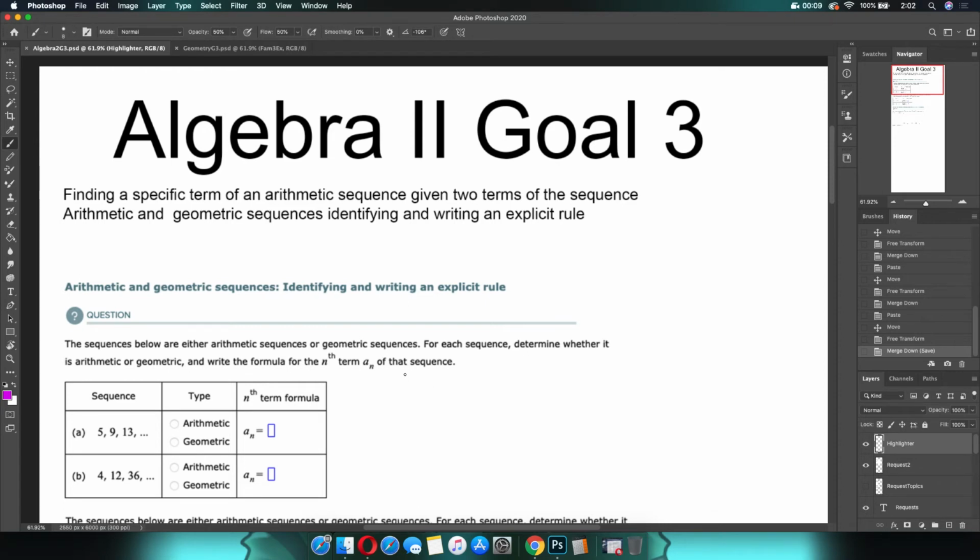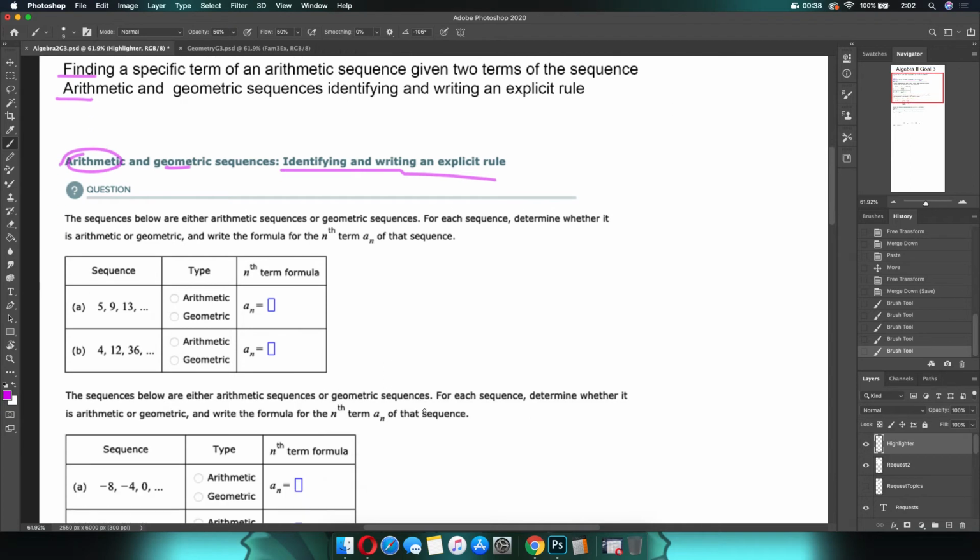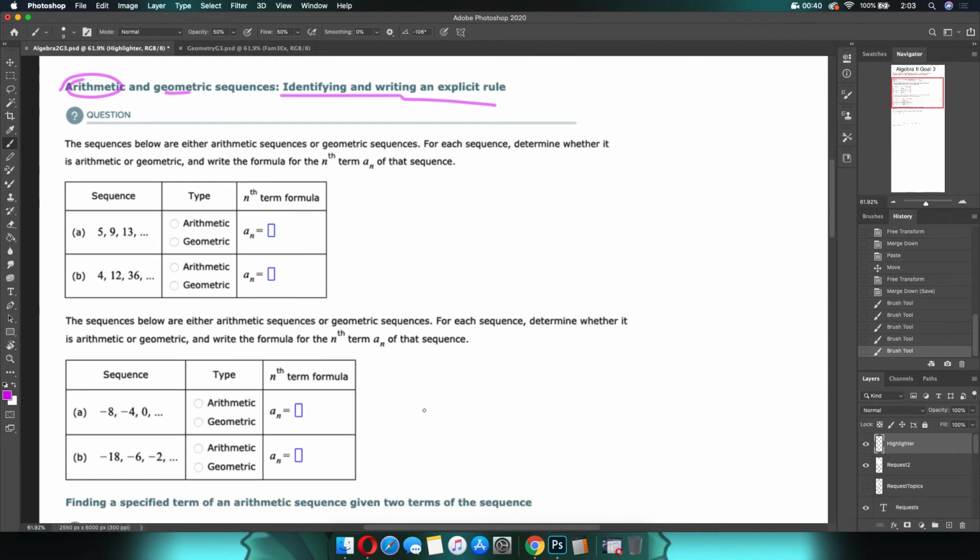This video tutorial is a request from a student who's trying to finish up Algebra 2 Goal 3. There were two very specific topics that he wanted me to cover, both dealing with arithmetic and geometric sequences. First things first, we're going to go with the easier of the two, identifying and writing a rule, because that gets us used to the formulas, and then we're going to get into dealing with arithmetic sequences specifically. Geometric sequences are on the DSA, but I do not recommend doing that topic. It's a nightmare for the trained math teacher to learn it, so you can imagine what it's like for a student. So, first things first, to know which is which.